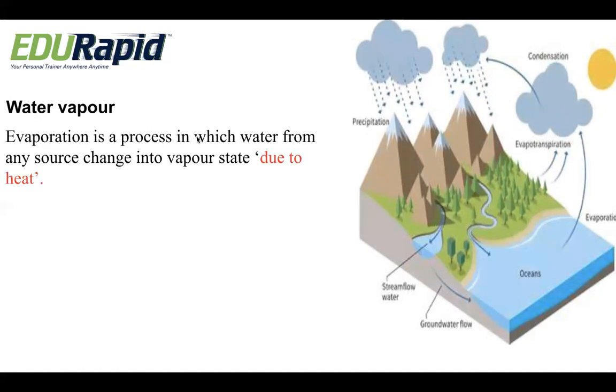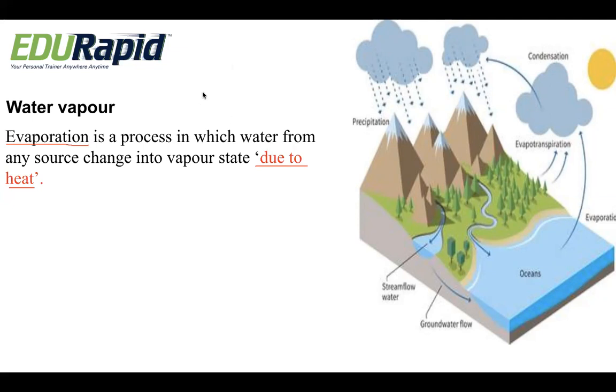Very simple answer: it is because of the water cycle. You can see here the diagram at the right side. It gives a clear picture of how the water cycle happens on this earth. First and foremost, let us see how water vapor formation takes place. Evaporation is a process in which water from any source changes into vapor state due to heat.